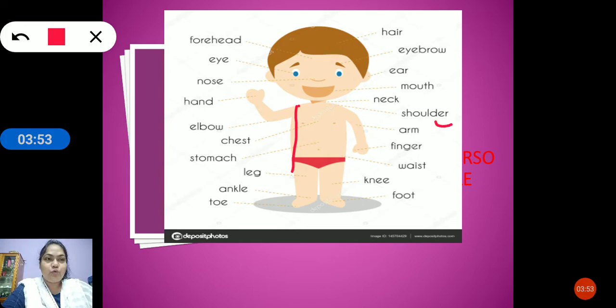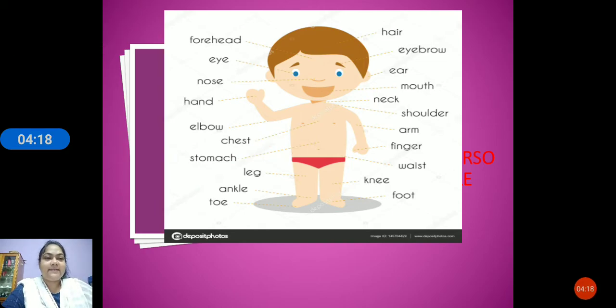We have the shoulder, then we have the chest and we have the stomach. Remember, in the middle part of our body, that is torso or trunk, the shoulder is there as already said, then chest is there and the stomach. Clear, children? Now let us see the next slide.